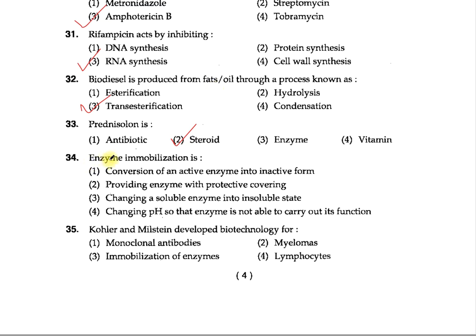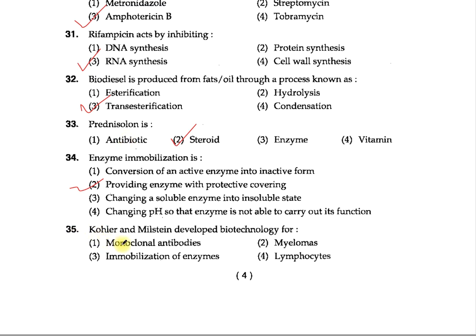Question 34. Enzyme immobilization is 1 conversion of an active enzyme into inactive form, 2 providing enzyme with protective covering, 3 changing a soluble enzyme into insoluble state, 4 changing pH so that the enzyme is not able to carry out its function. The option 2, providing enzyme with protective covering, is correct. The enzymes are fixed on or within a solid substrate or the support.